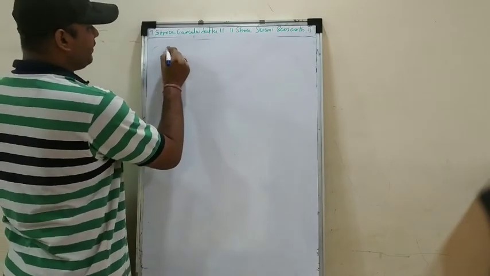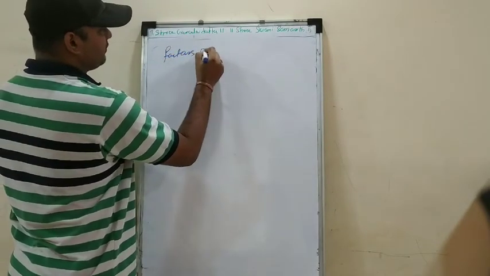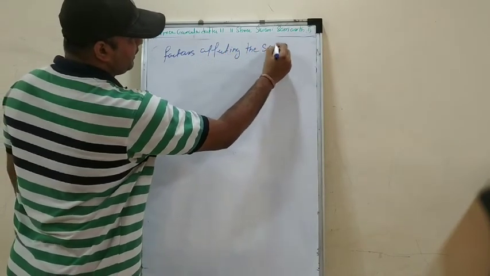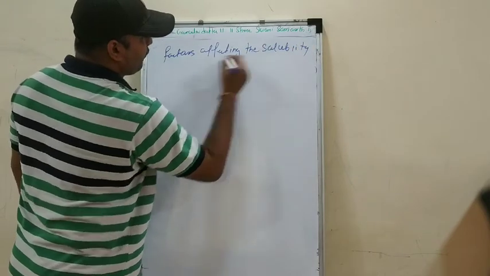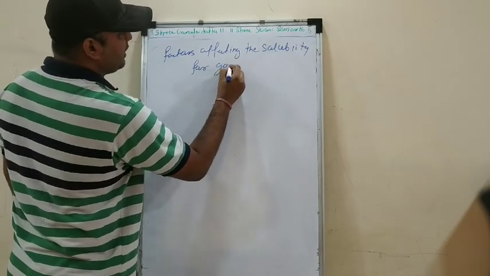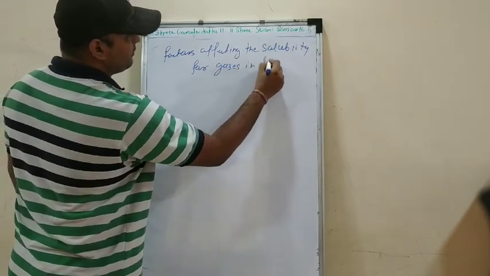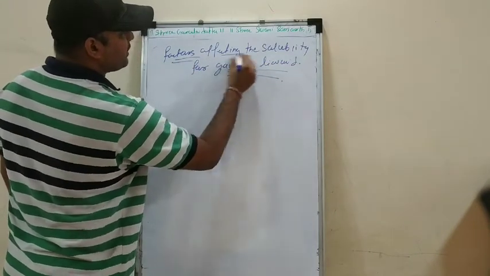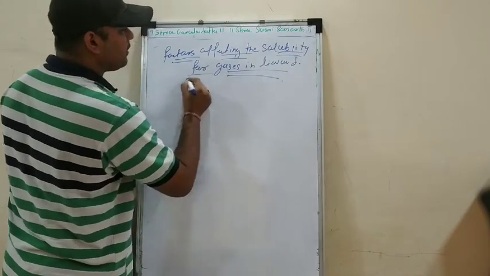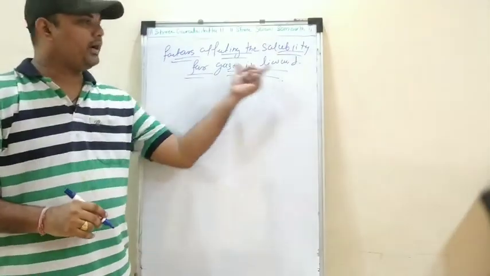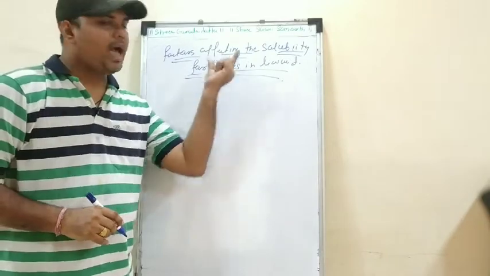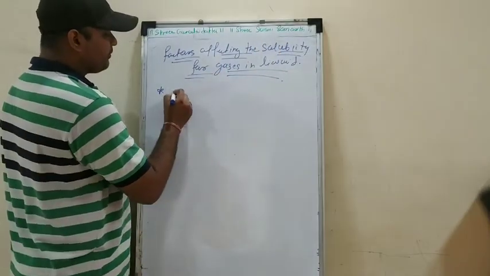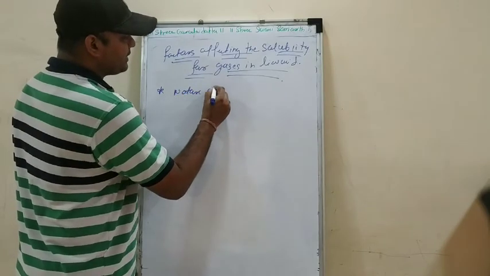Factors affecting the solubility for gases in liquid. See, now the case has changed. In the earlier case it was solid in liquid. Now the case is gas in liquid. So what are those factors? Factor number 1, nature of gas.